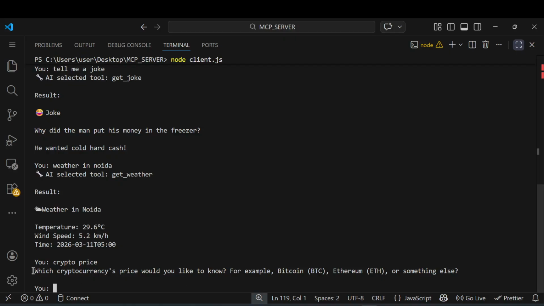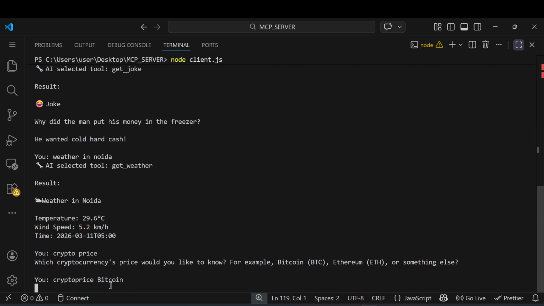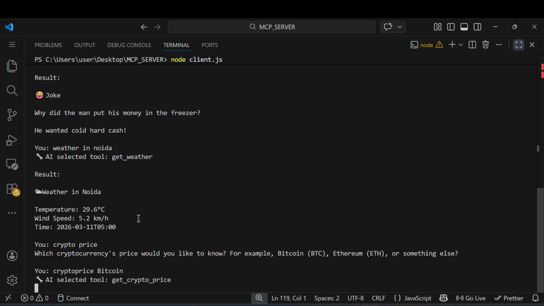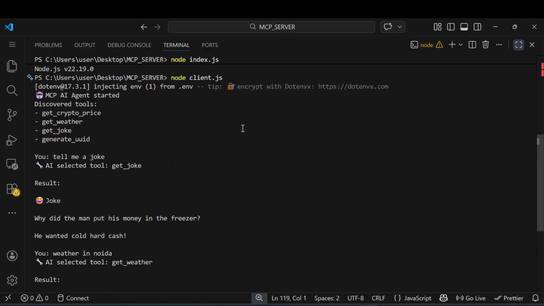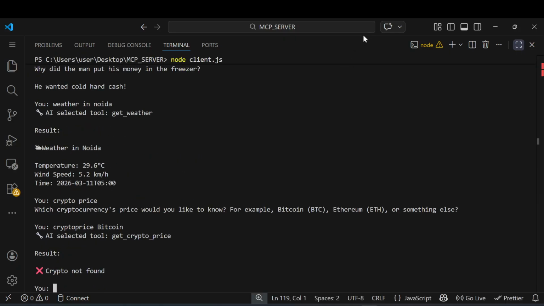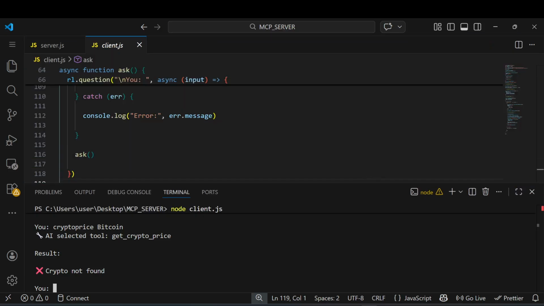It is asking me which cryptocurrency price I would like to know, for example Bitcoin, Ethereum, or something else. I say Bitcoin. You can see the AI selected get crypto price, and it says crypto not found. Maybe the result is not found, but that is fine. We are able to select that tool and call whatever API is available inside it, and we get the response. These things happen automatically by your LLM. This is the power of the MCP server.